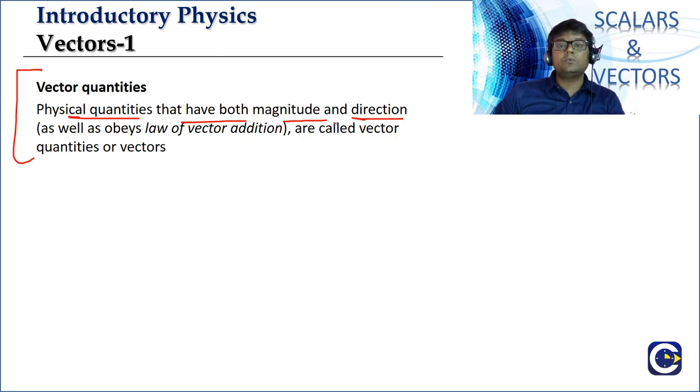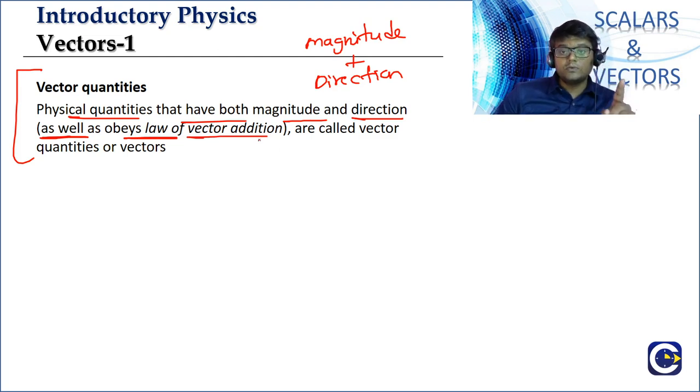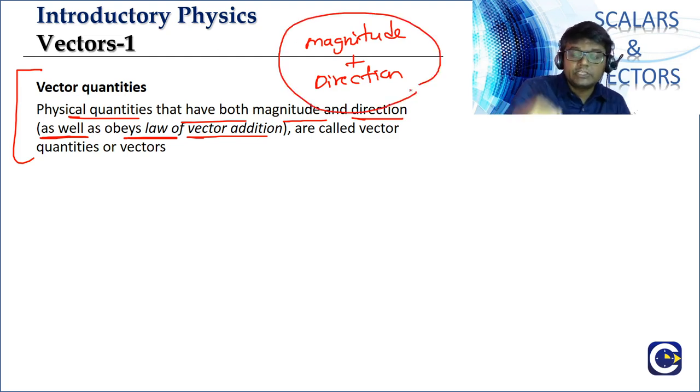Remember, to describe a vector, we must talk about both the value, which we call magnitude, and direction. Not only that, look at this. I just underlined this. Physical quantities that have both magnitude and direction, as well as obey the laws of vector addition. So it is not sufficient to have a physical quantity with magnitude and direction.